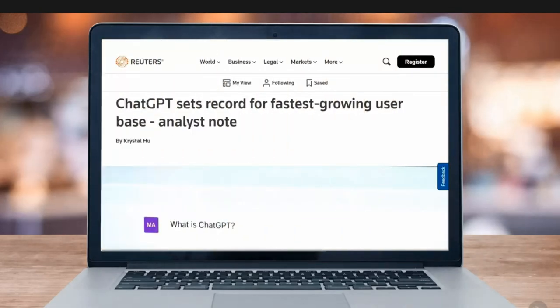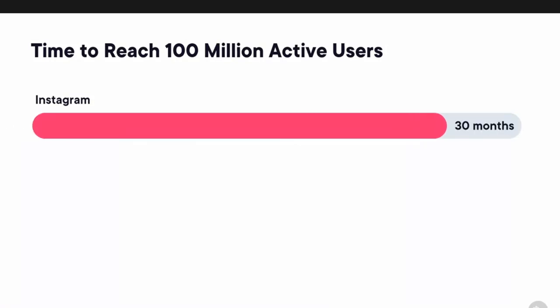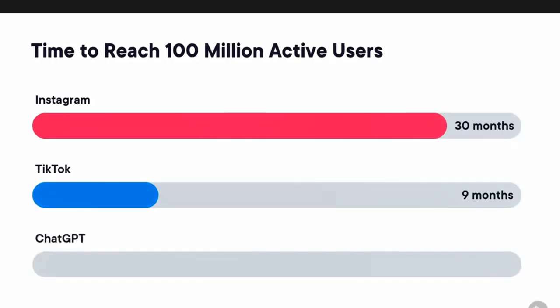And it's already set several records for user adoption. Just to give you some concrete numbers on that last point, to reach 100 million active users, it took Instagram 30 months, or about 2.5 years. For TikTok, it took 9 months. ChatGPT had 100 million active users after just 2 months.